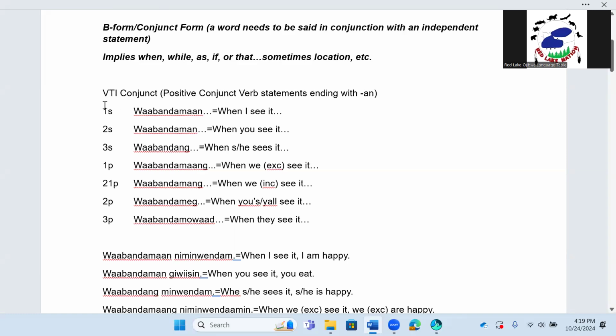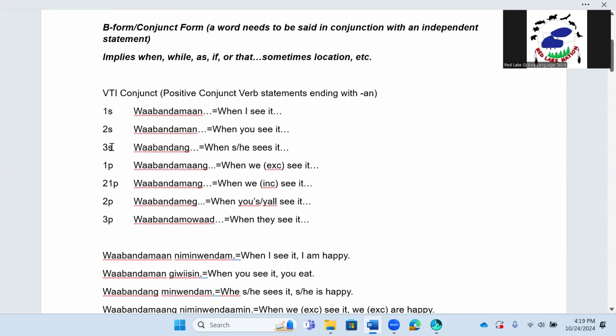Now we have first person. Remember, we'll review these quick. First person singular, me or I. Second person singular, you by yourself, just you.